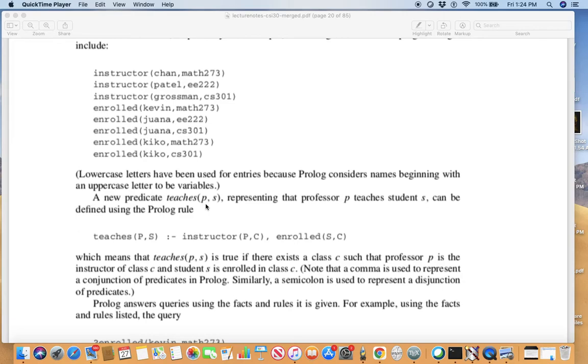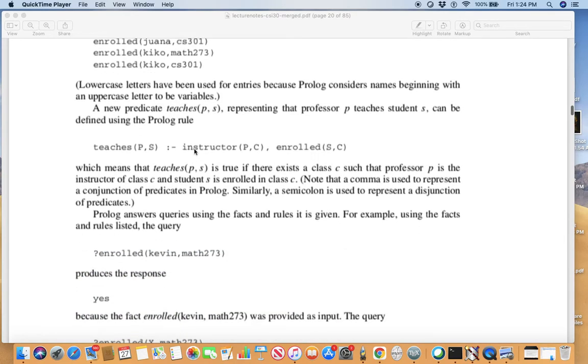Here we are talking about professor to a student. The rule is: teaches(P, S) is given when instructor(P, C) is given and enrolled(S, C) is given for the same class.